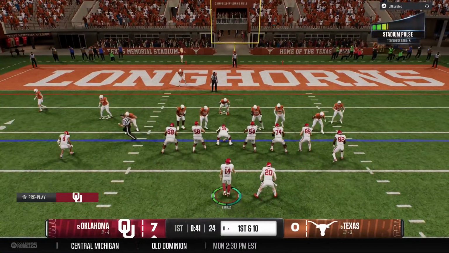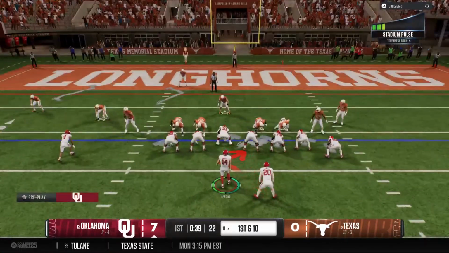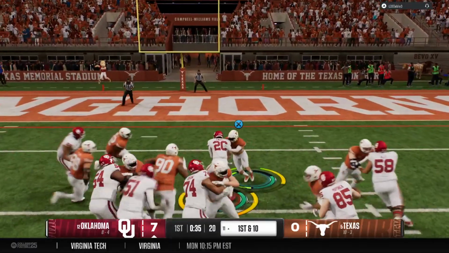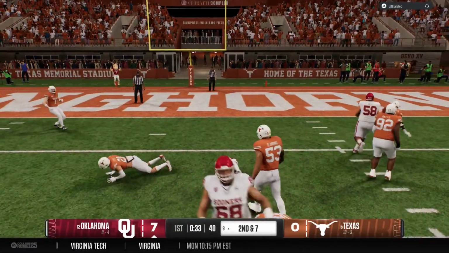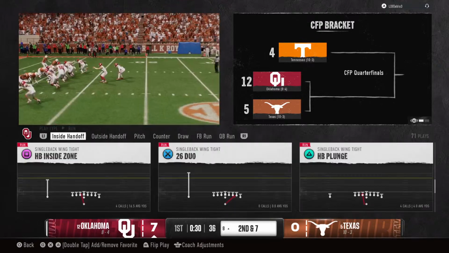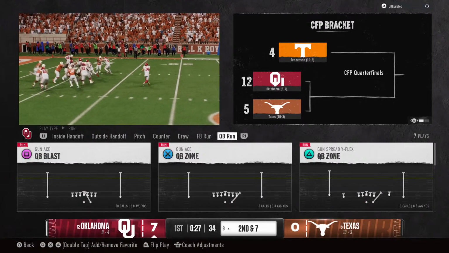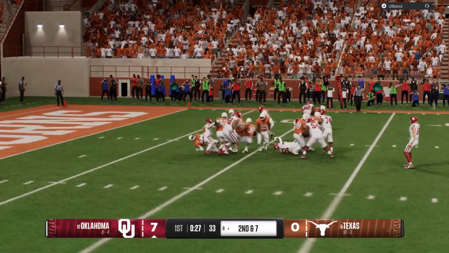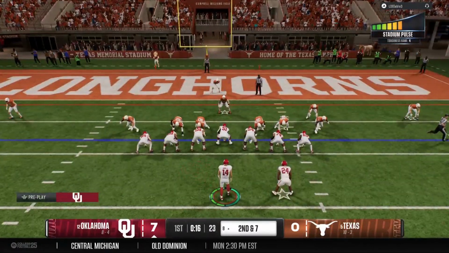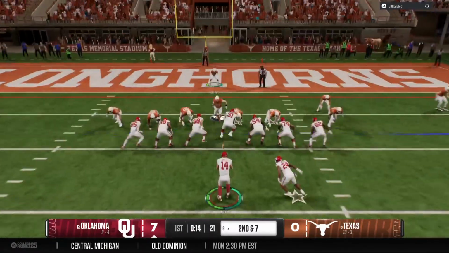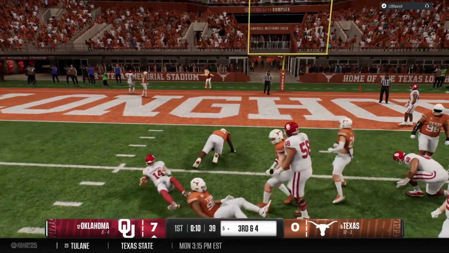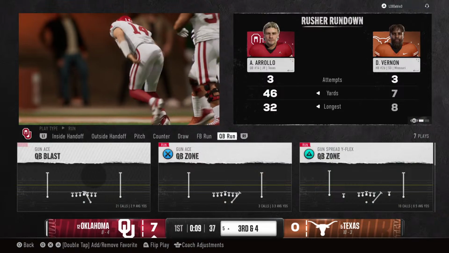The Sooners starting a new series here on 1st and 10. From the shotgun now, here's an inside give. And the runner brought down after just a short gain. Coming to the line on second down. This is important. They want to avoid a 3rd and long. Takes the snap and takes off on the run. The junior able to bring him down quickly.